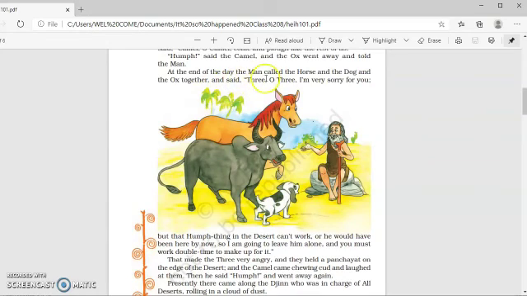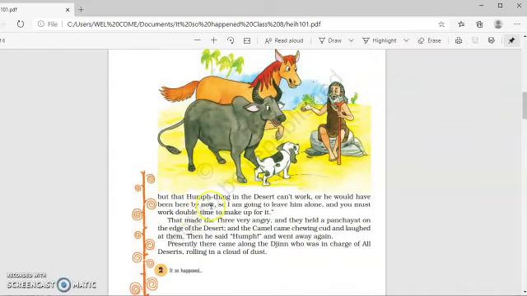At the end of the day, the man called the horse, the dog, and the ox together. So you can see in the picture, the man is sitting on a stone and talking to a horse, ox, and the dog. "I'm very sorry for you, but that humph thing in the desert can't work, or he would have been here by now.